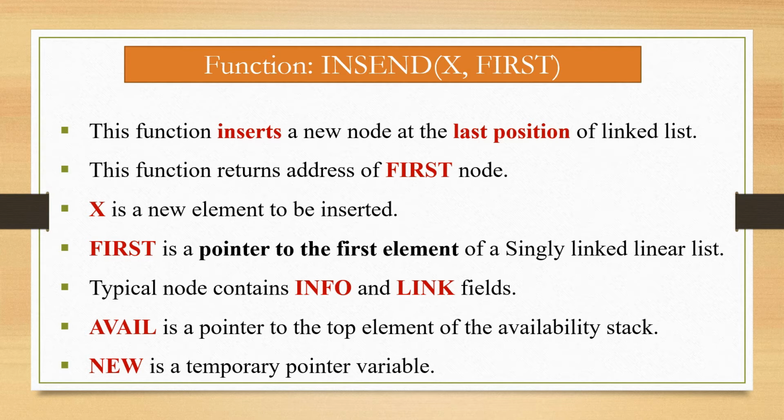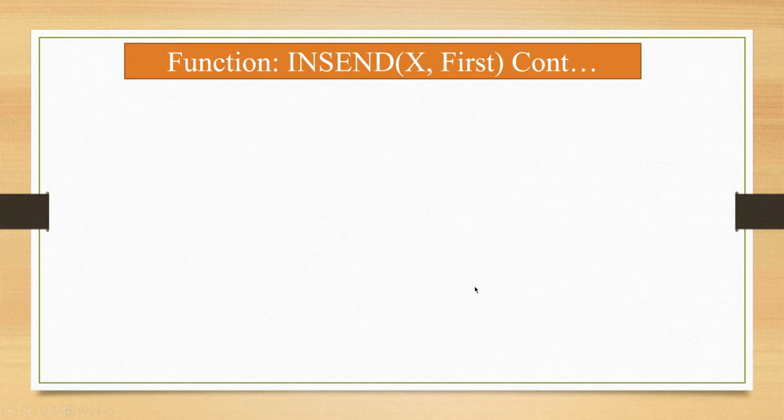First is a pointer to the first element of a single linked list, and a typical node contains info and link fields. Avail is nothing but a pointer to the top element of the availability stack, and new is a temporary pointer variable. Now this is the algorithm to insert a node at the last position, that is the end of a singly linked list.